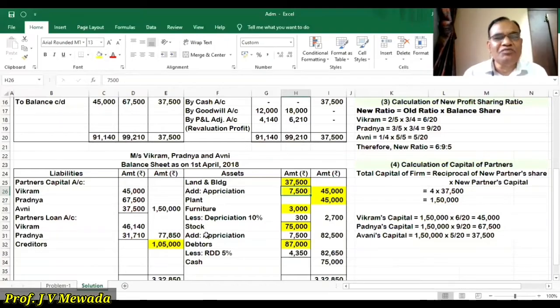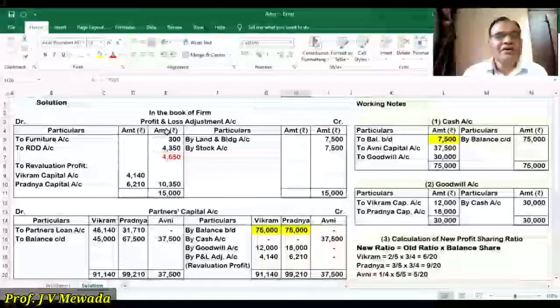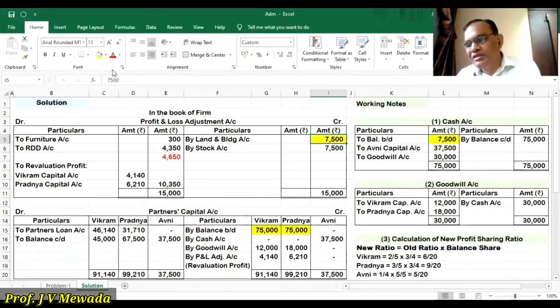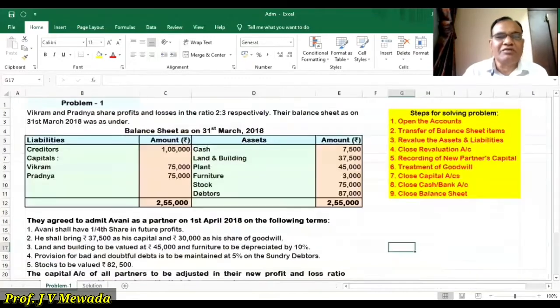So that 7,500 will be written on the credit side of the profit and loss adjustment account. 7,500 is an appreciation. That's the profit. So that we will show on the credit side of the profit and loss adjustment account.